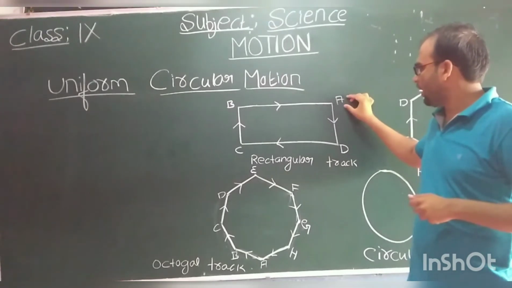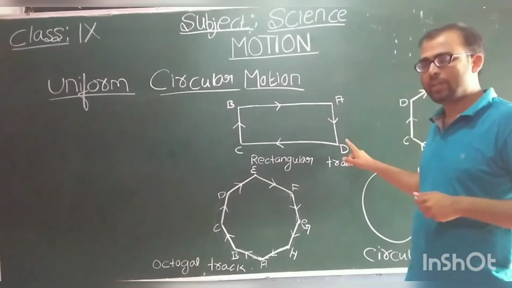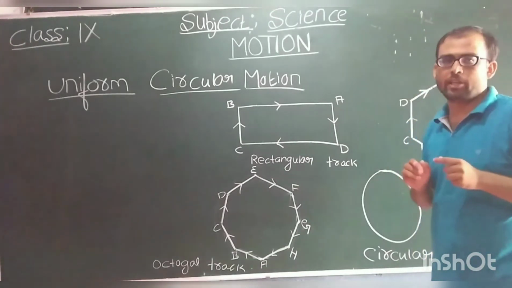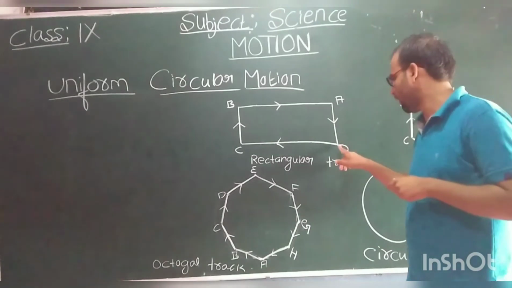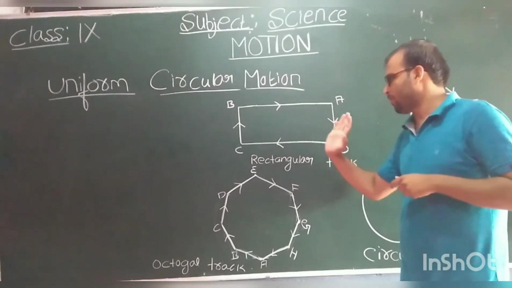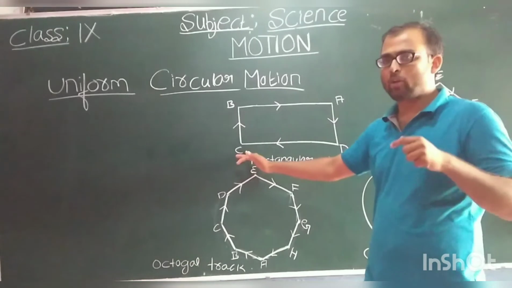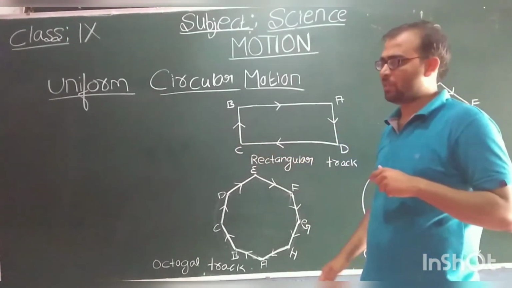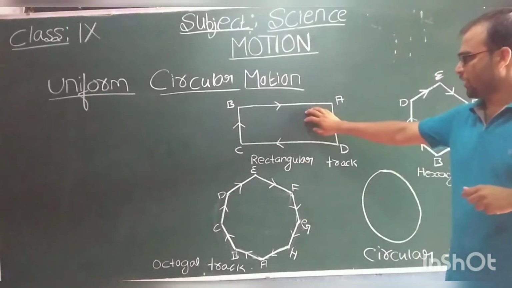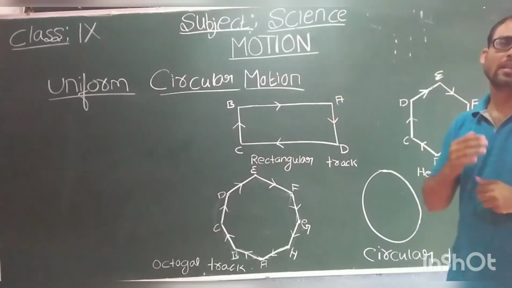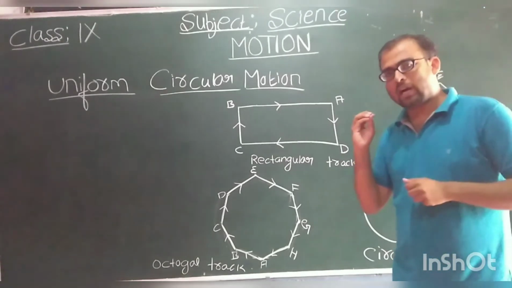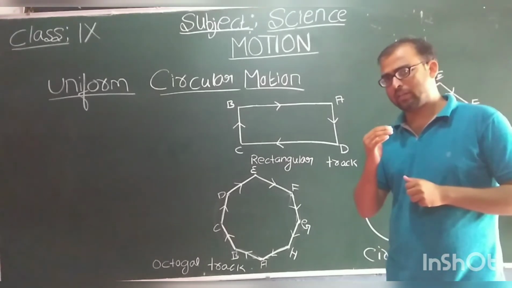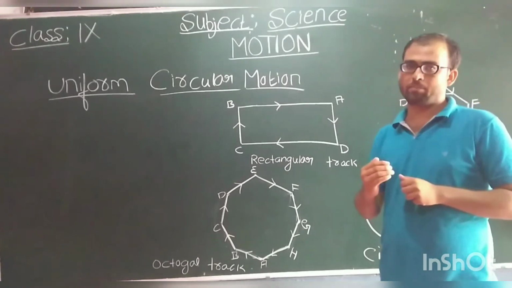But when he arrives at the corner, for example, if he moves from A to D, when he arrives at D, in order to maintain his magnitude of velocity, he needs to change his direction quickly at the corner D. Again, while moving from D to C, he has to change his direction quickly at the corner C. So in a rectangular track, the athlete has to change his direction 4 times.